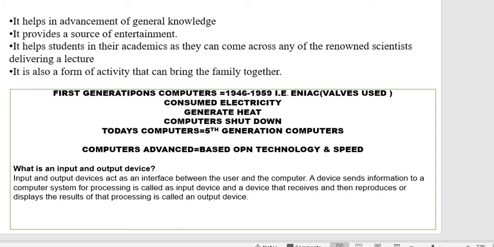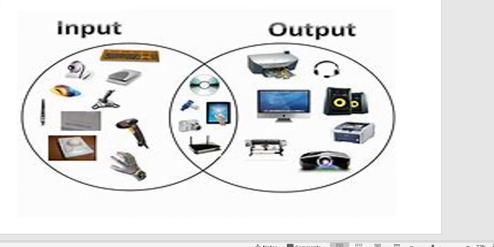Now, how you are getting the information through the net, how we are teaching you on the net, that is also input and output devices working. That is how you are getting information and learning through these online classes, right? Input and output devices, what you are seeing on your screen, are an example. Try to find out what each part is and what it is named.